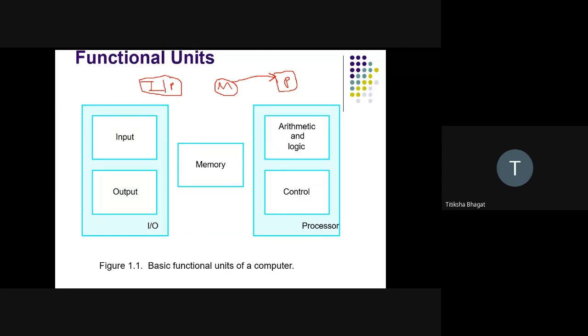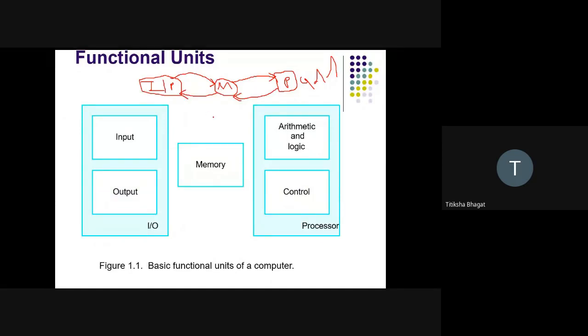So we got the numbers from the input output unit and stored them in our memory. From memory we take that input inside the processor, and inside the processor we perform the addition operation. Once the addition is done, we give the output back to the memory, and from the memory we give it to the output unit.